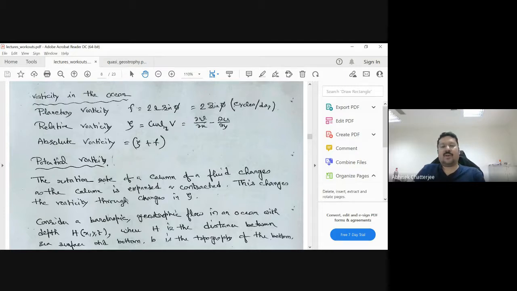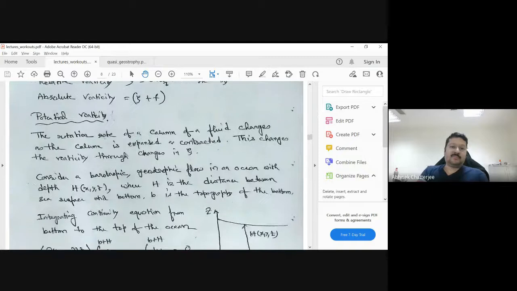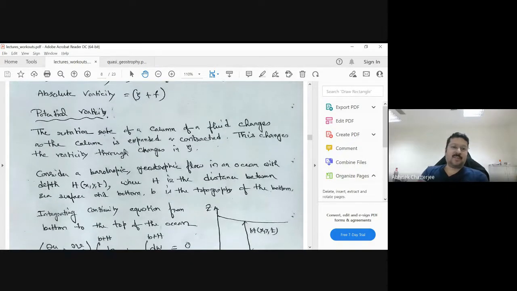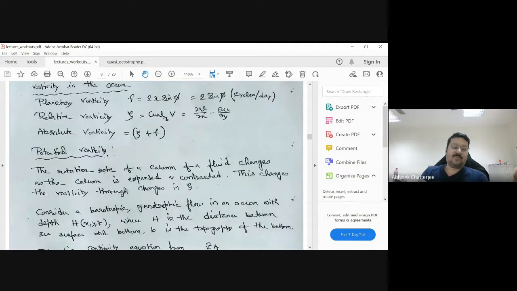That is called quasi geostrophic balance. Our intention for today's class is to go towards quasi geostrophic balance, how the equations become a little different, and the approximation. Those things we'll try to find out. But before that, we need to know what potential vorticity is. The potential vorticity is nothing but the absolute vorticity divided by h, that means zeta plus f divided by the depth of the water column or depth of the fluid flow. So that is called potential vorticity.